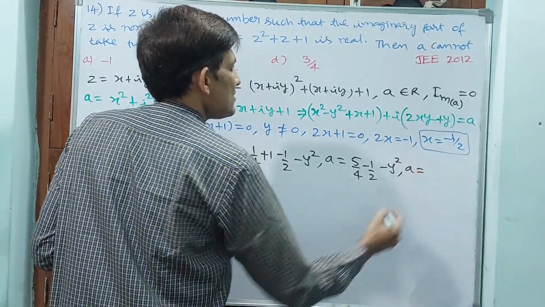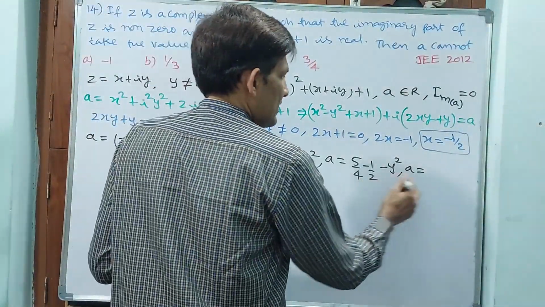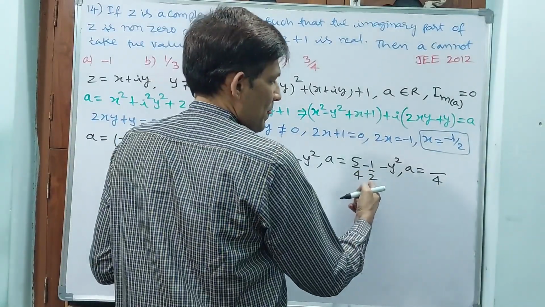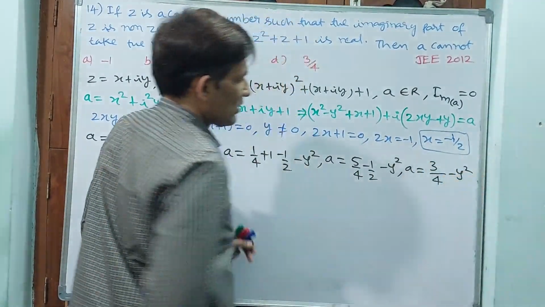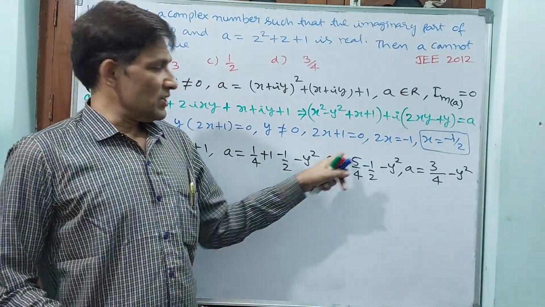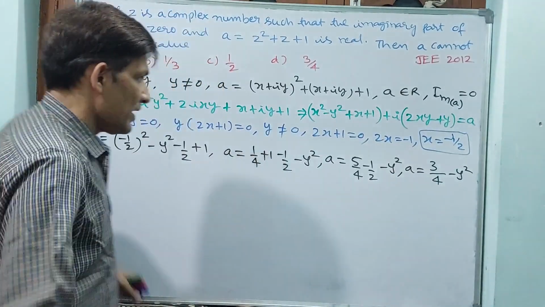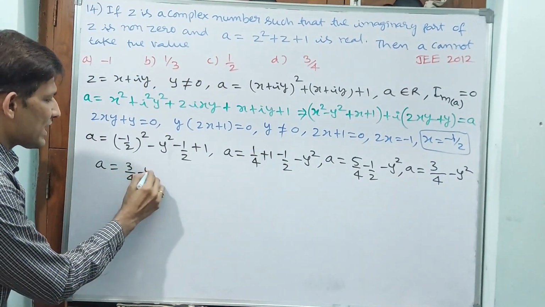Or else, if you take 4 as the LCM, then 5 minus 2, 3. So A is equal to 3 by 4 minus y square.